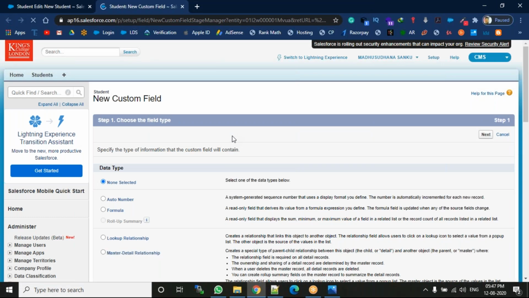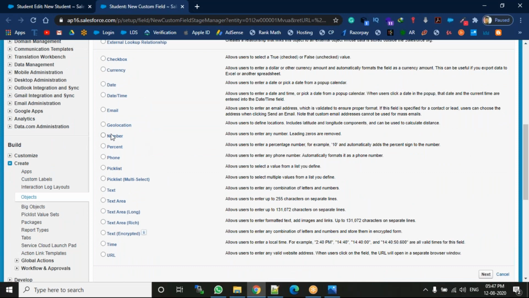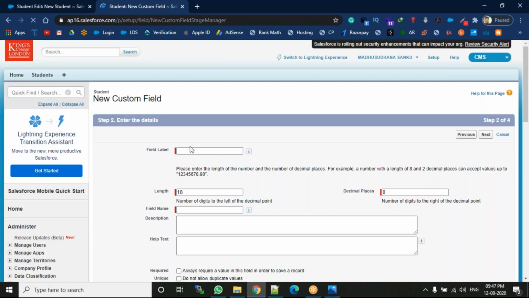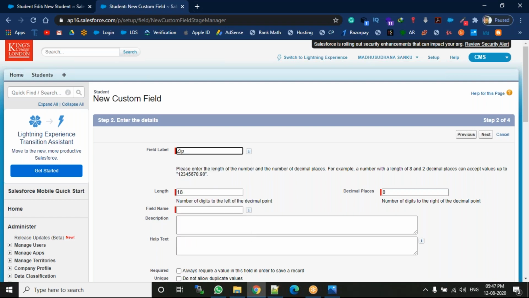Here you have to select the data type. What was the data type for the zip code? That is number. Select number and then click next. Then click next again. What was the label? That is zip code. How much length? For zip code, maximum we are providing 9 characters. Any decimal points? No, zip code doesn't have any decimal points.